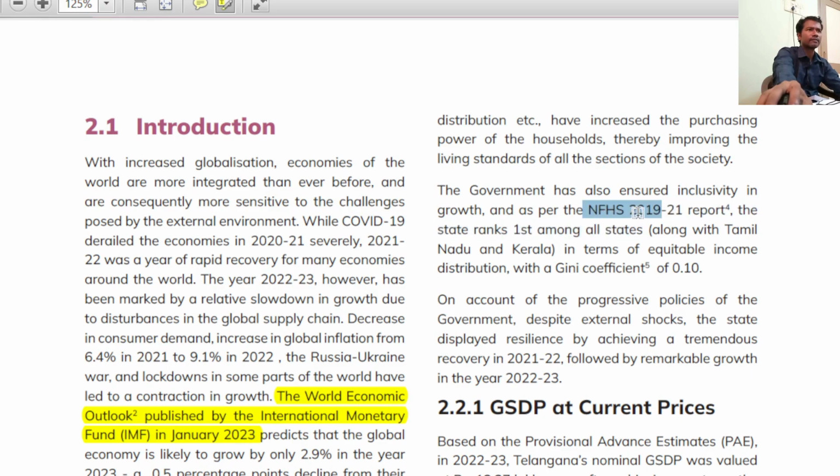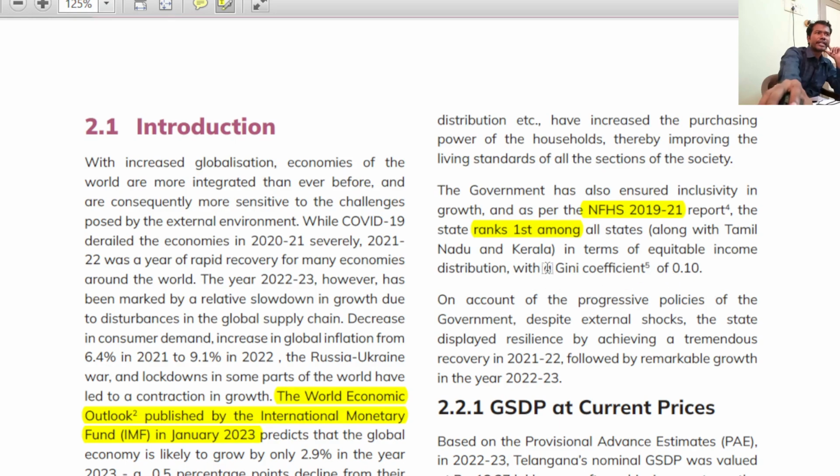This is the 5th National Family Health Survey, a recent National Family Health Survey. In this survey, Telangana is ranked first. This is an important one. Telangana ranked first in this National Family Health Survey.